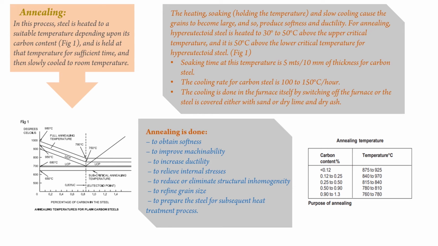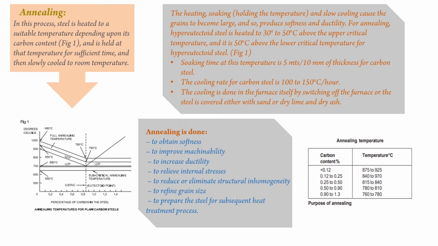For annealing, soaking time at this temperature is 5 minutes per 10 mm of thickness for carbon steel. The cooling rate for carbon steel is 100 to 150 degrees Celsius per hour. The cooling is done in the furnace itself by switching off the furnace, or the steel is covered either with sand or dry lime and dry ash.